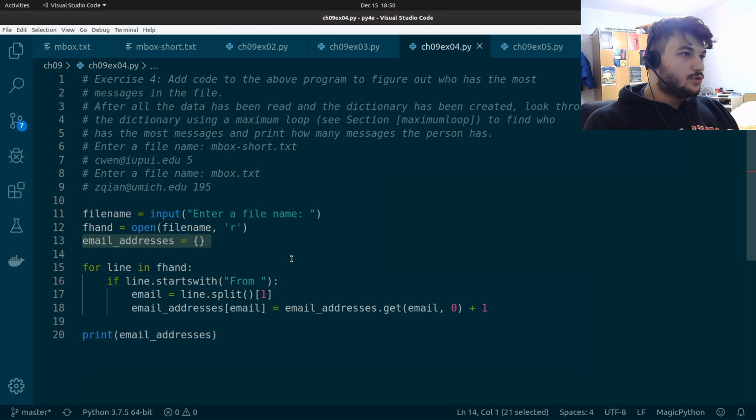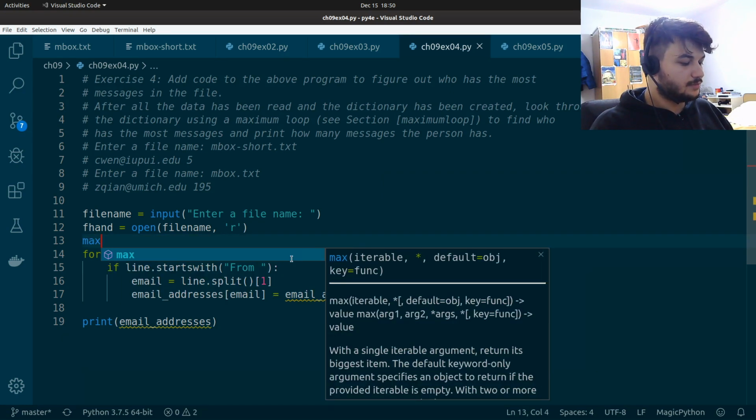Now we need to use this dictionary, and we also need to declare a variable where we will keep the maximum count, for the email address which has the most emails sent. Let's just declare this as max.